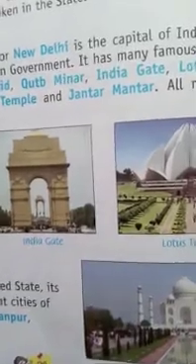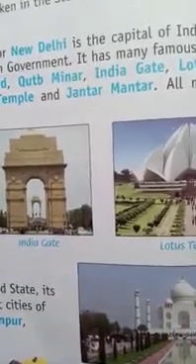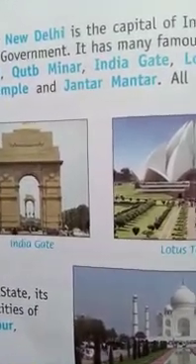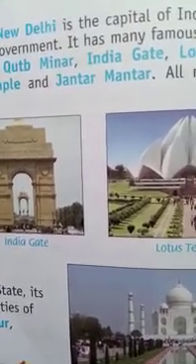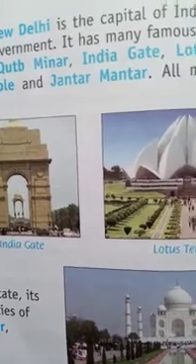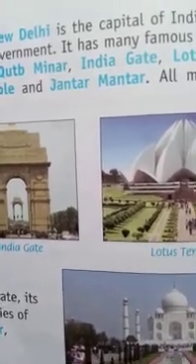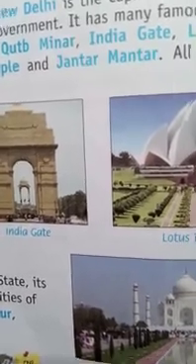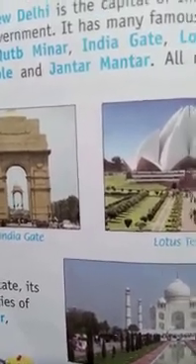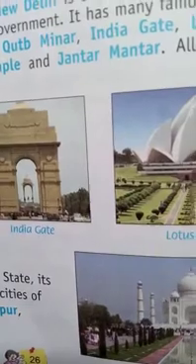Many people are engaged in cattle rearing and dairy farming. So dairy farming is also a main occupation there. Cattle rearing means rearing of cows, buffaloes, mainly for the milk purpose. Hindi and Haryanvi are the main languages spoken in the state.